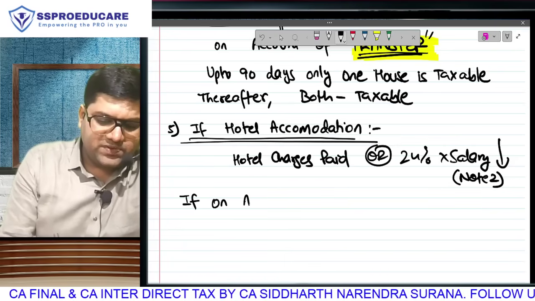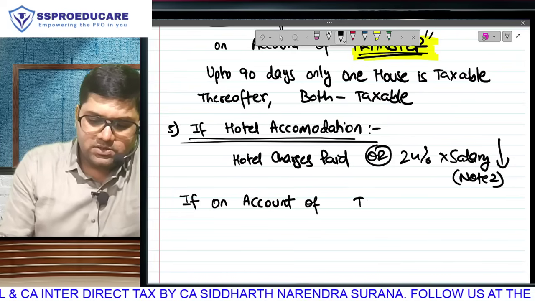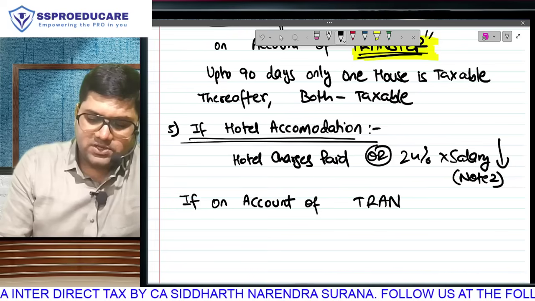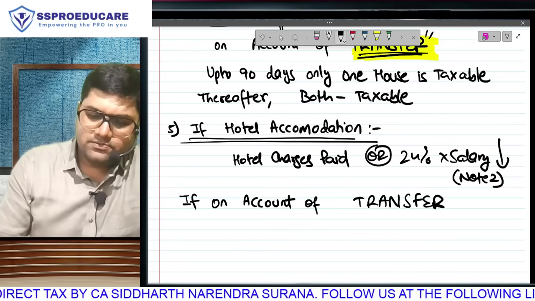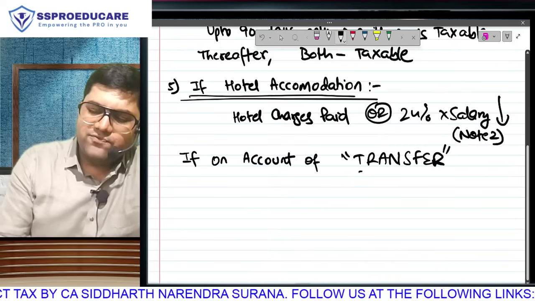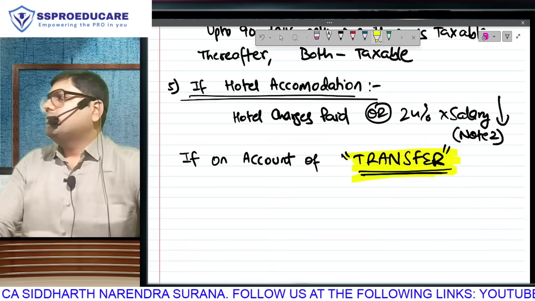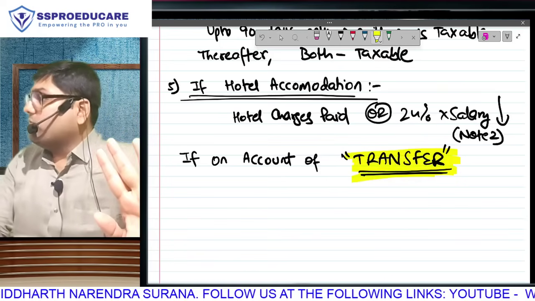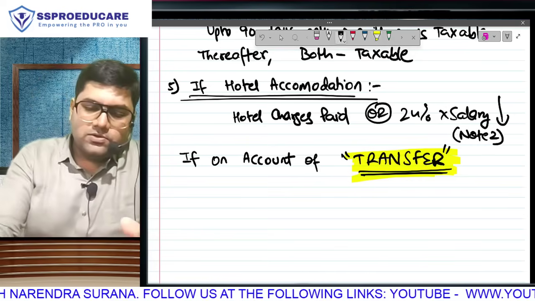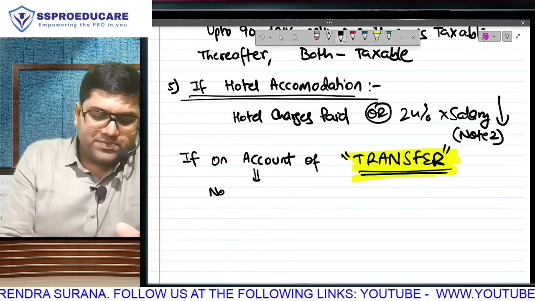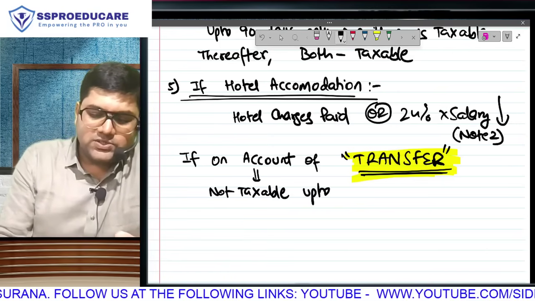But if this is also provided, same thing that we studied in the previous point, if hotel accommodation is provided on account of, once again, the most important word, transfer. So remember that guy who was suddenly shifted to Delhi? In Delhi we can't arrange a house overnight. So what are we giving you? You go immediately, we will book a hotel for you. Have you been transferred to that other city? So this will not be taxable up to 15 days only.